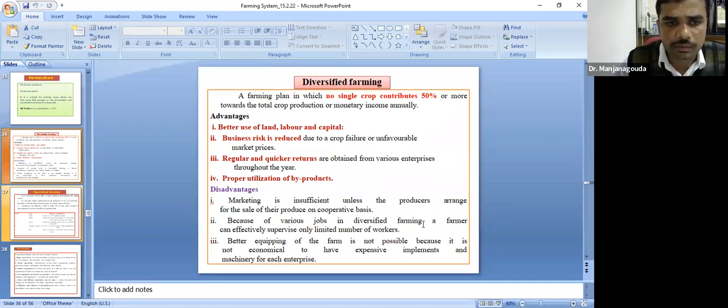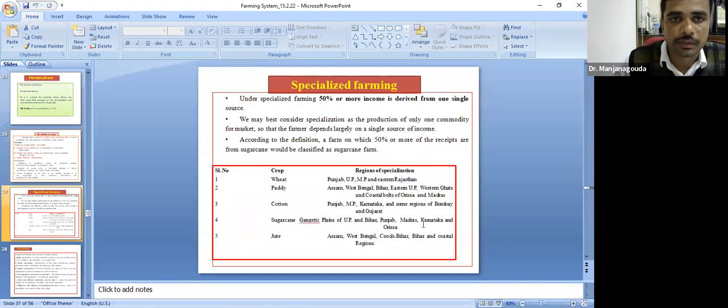The disadvantages: marketing is insufficient unless the producers arrange for the sale of their produce, and farmers can effectively supervise only a limited number of workers. Better equipping of the farm is not possible because it is not economical to have expensive equipment and machinery for each enterprise.